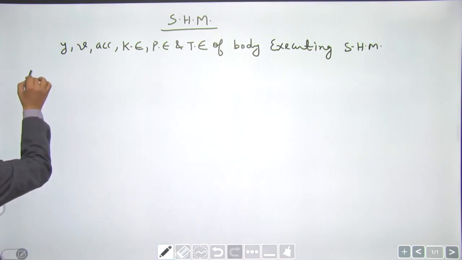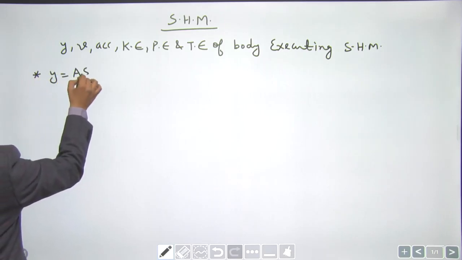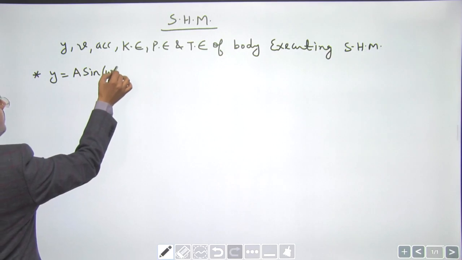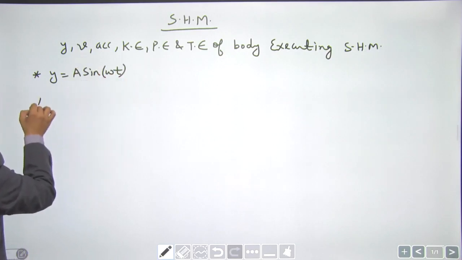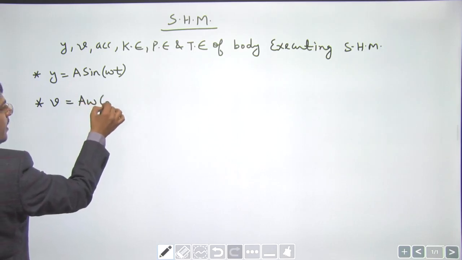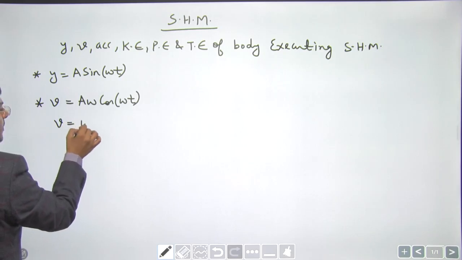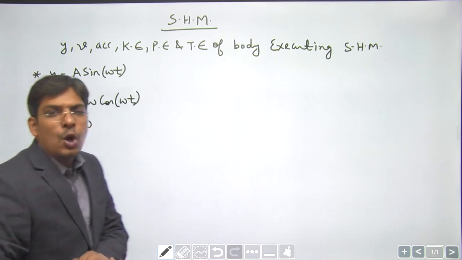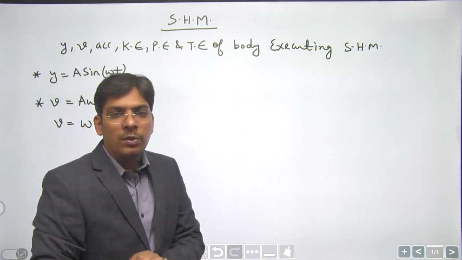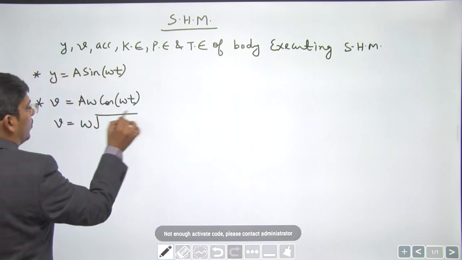So let me write a few formulae. y equals A sine omega t. Let us not derive these formulae, dear students. When you differentiate this y, you get velocity, and velocity comes out to be A omega cos omega t, right? If it is in terms of displacement, it is omega under root A square minus y square. Dear students, this is a short duration revision course, so I am skipping many derivations here, right?